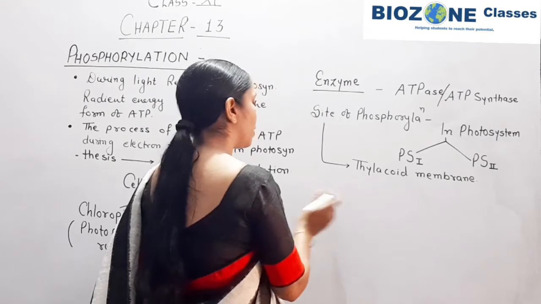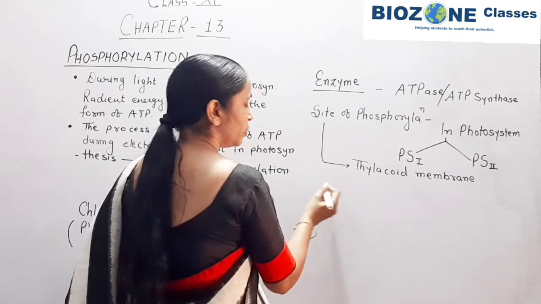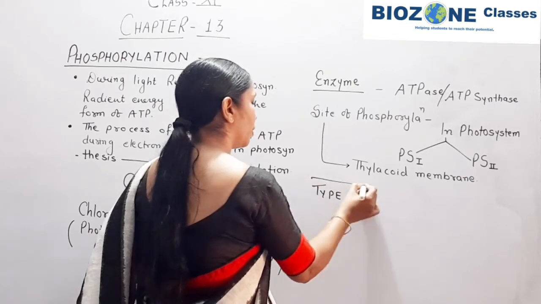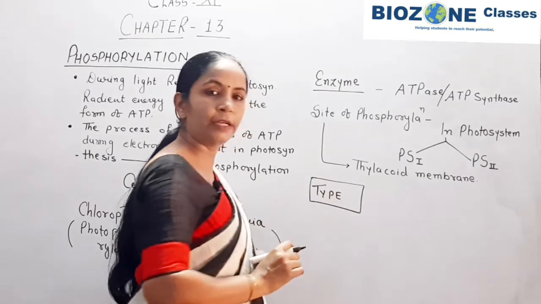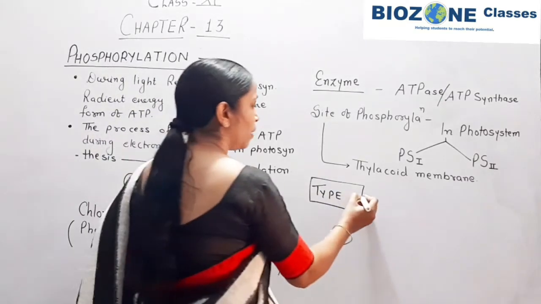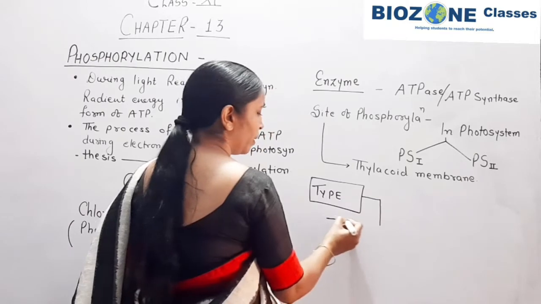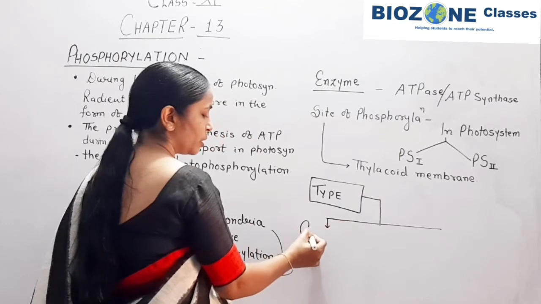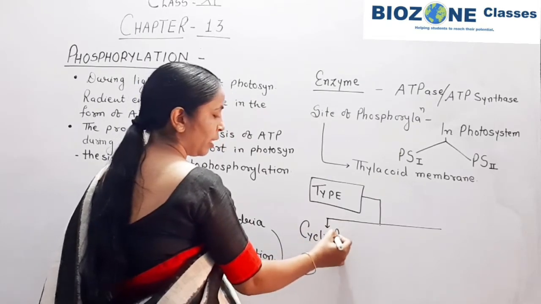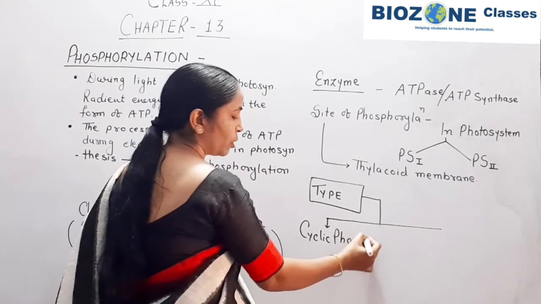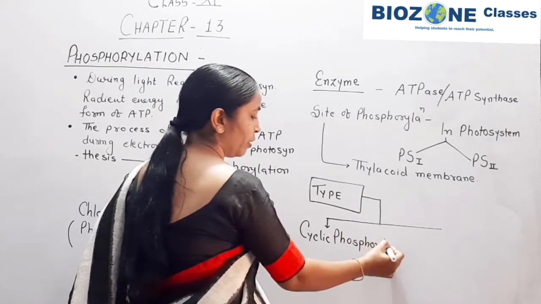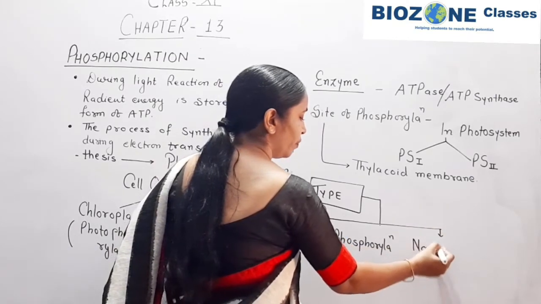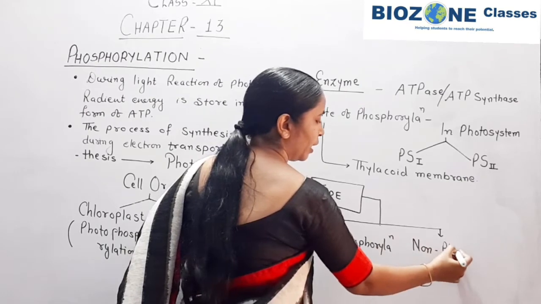Next, we study the types of phosphorylation. There are two types: cyclic phosphorylation and non-cyclic phosphorylation.